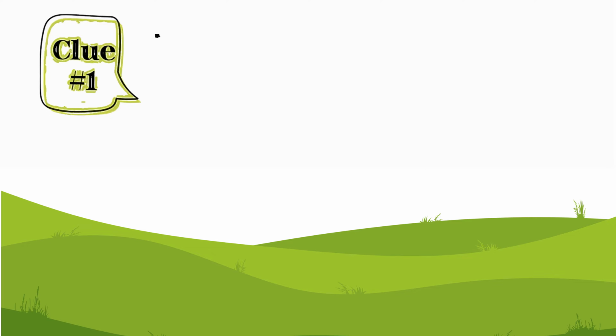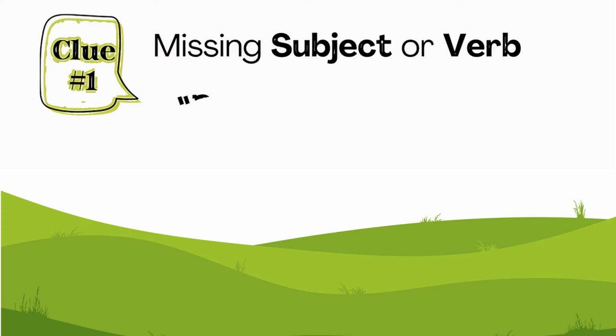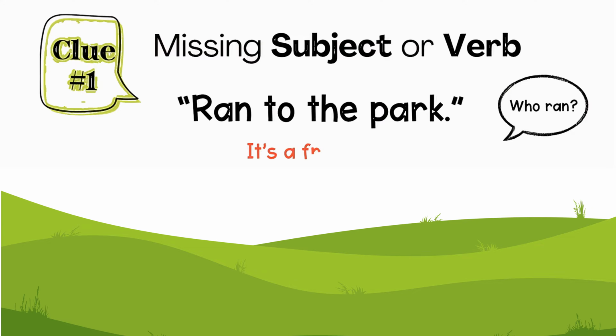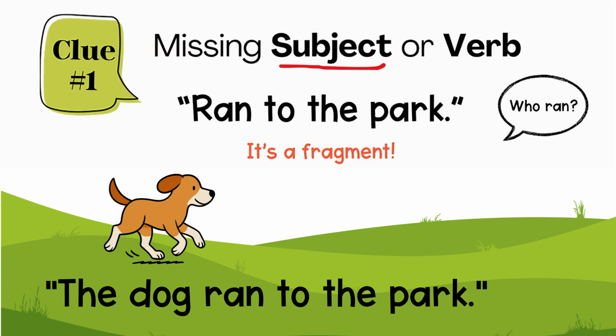Why is it a fragment? Clue number 1, missing subject or verb. Here's an example. Ran to the park. Who ran? It's missing a subject. So it's a fragment. We can fix it by adding, the dog ran to the park.